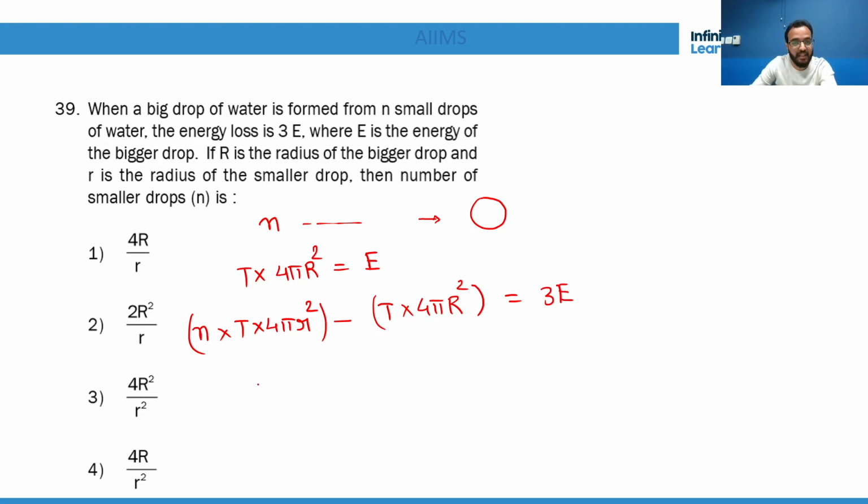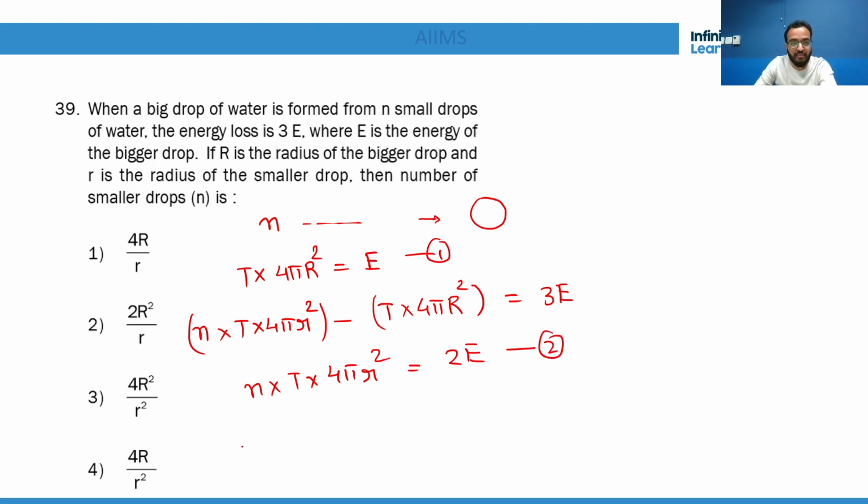So we can say, this is equation number 1. And we can say n into T into 4 pi small r square is equal to 4E. This is equation number 2.